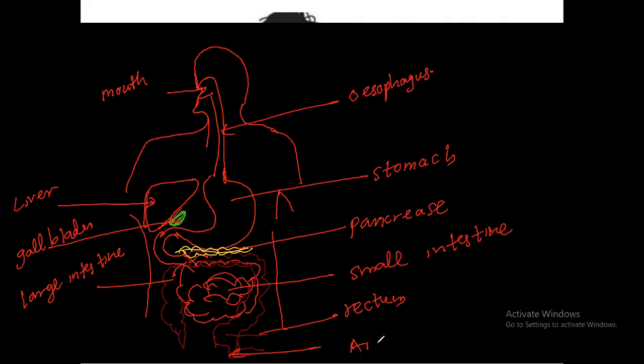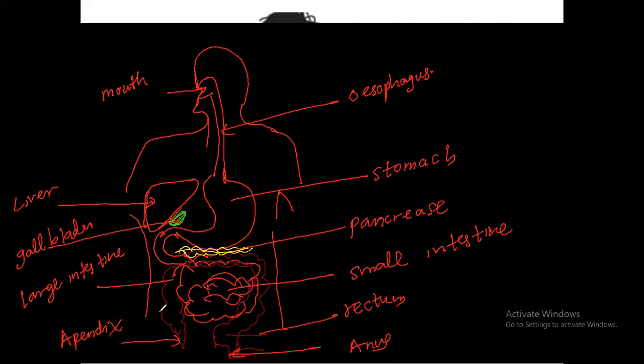anus. And this small piece here, it has no use for our body. Appendix. Right, appendix. Okay, now I think you have totally understood the digestive system. Again, I will remind you what I have done.